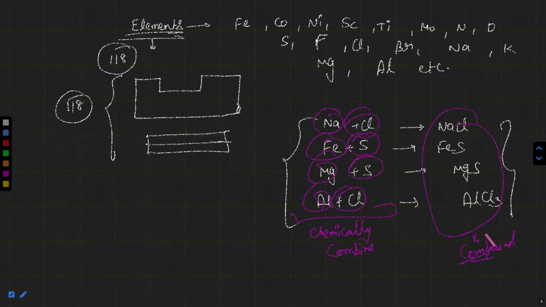So compounds have a fixed ratio. Elements combine to form a compound in a fixed ratio always. If I am saying sodium chloride, it is always NaCl. It is not Na2Cl or NaCl2, etc. Okay. So what are compounds?